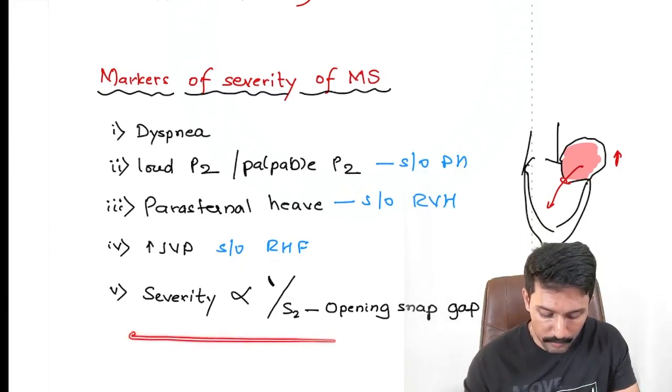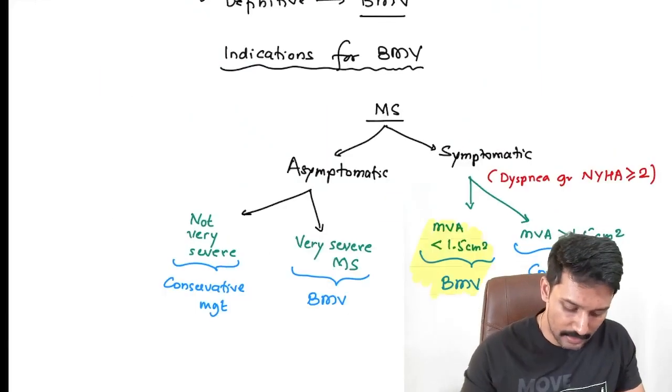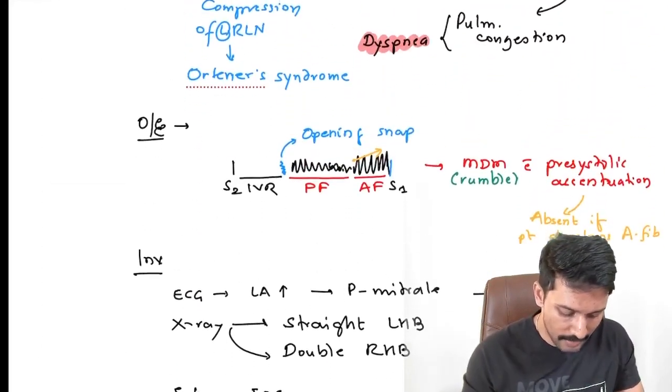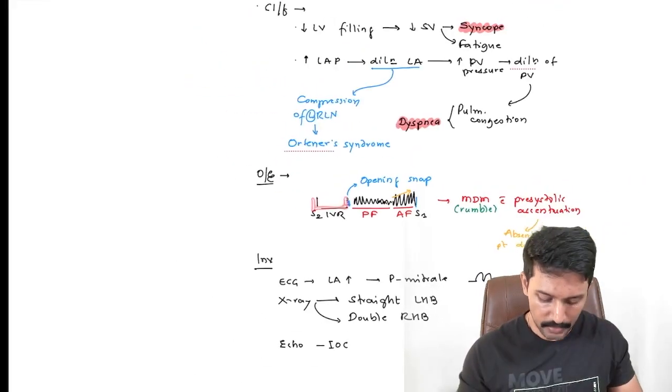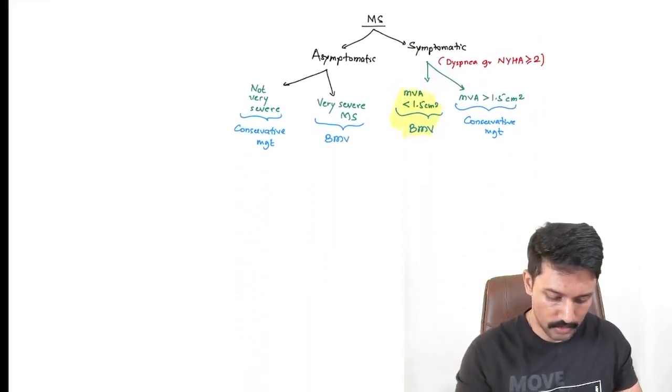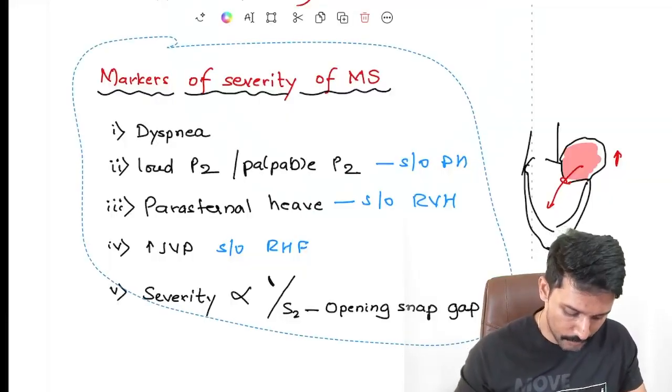And in terms of murmur, severity of MS inversely correlates with the second heart sound and opening snap gap. This gap, the lesser it is, the more severe is the mitral stenosis, right? So these are the markers of severity that I want you to remember.